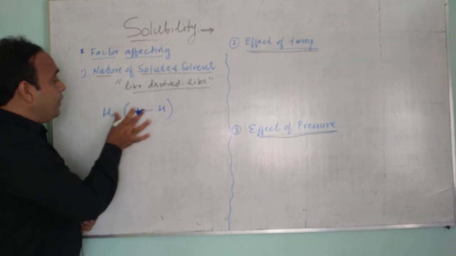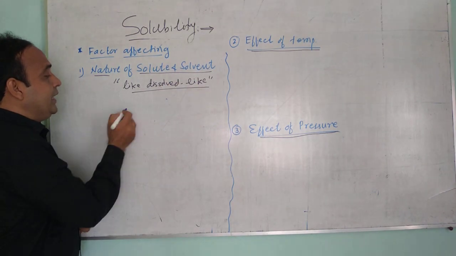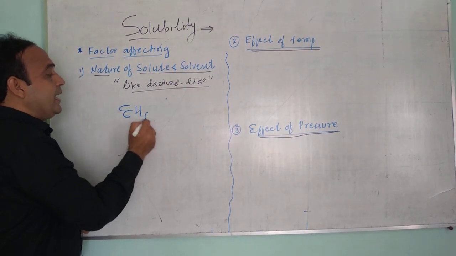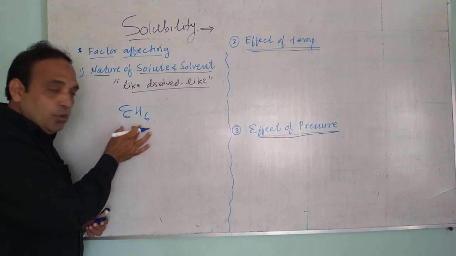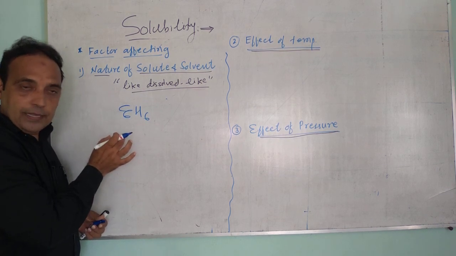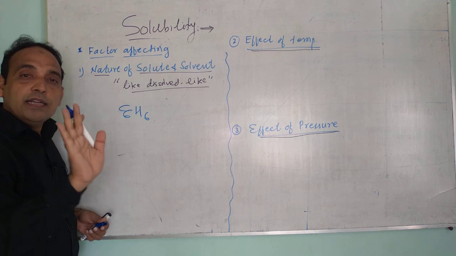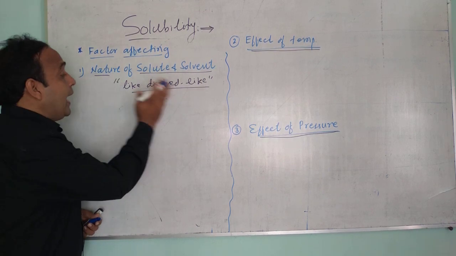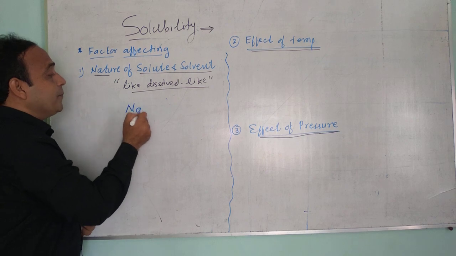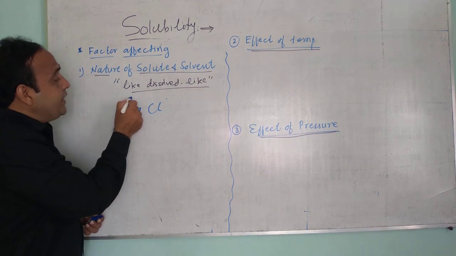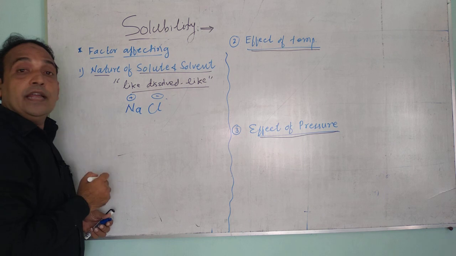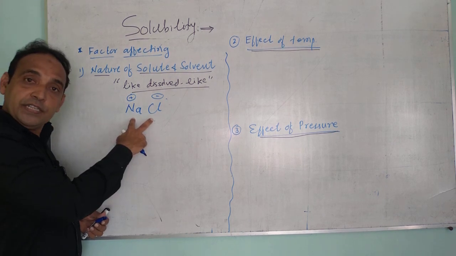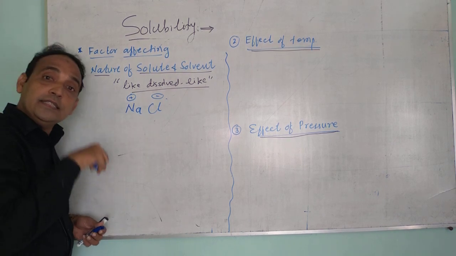The bond between carbon and hydrogen in case of benzene, C6H6. The electronegativity difference between carbon and hydrogen is not large, therefore benzene is also called non-polar. But I am writing here NaCl. Na is positive, Cl is negative. This ionic compound is polar. Water is polar.